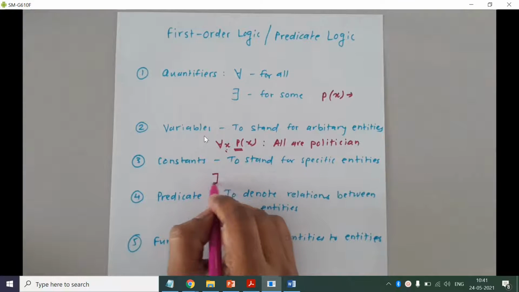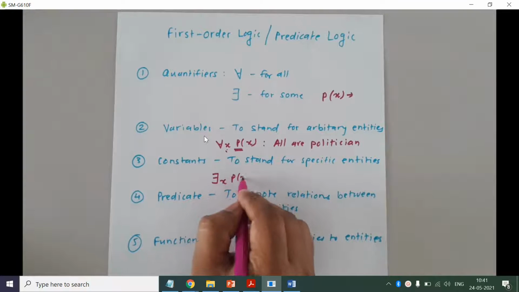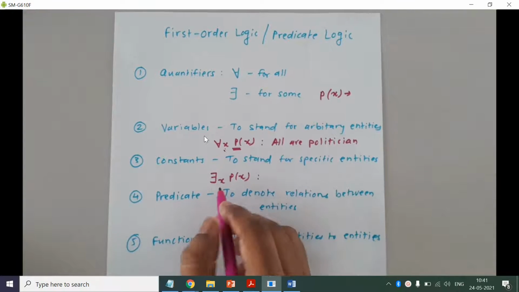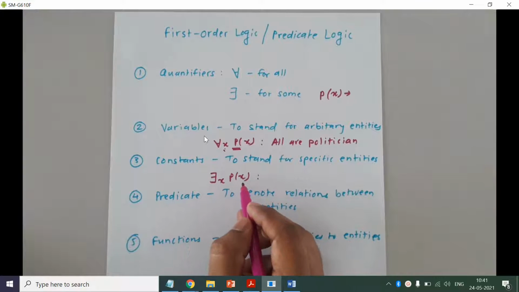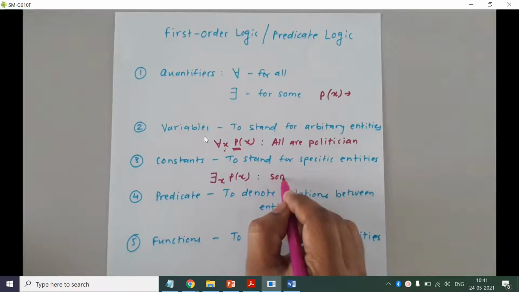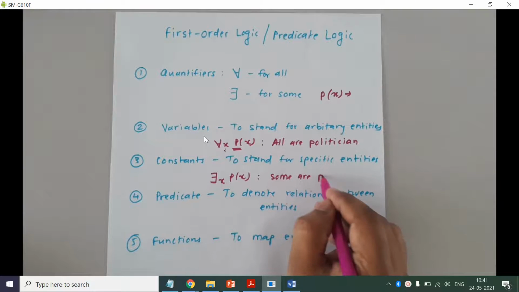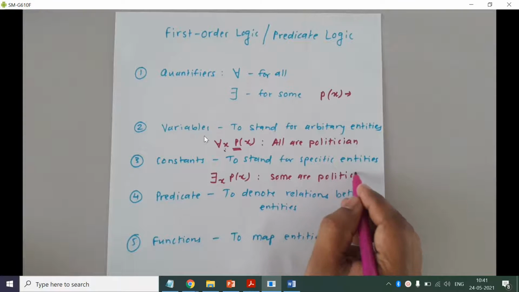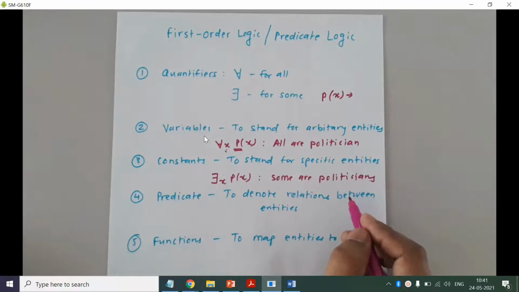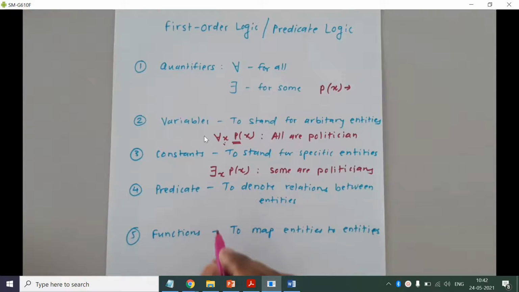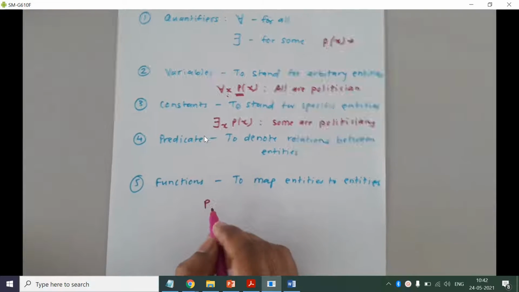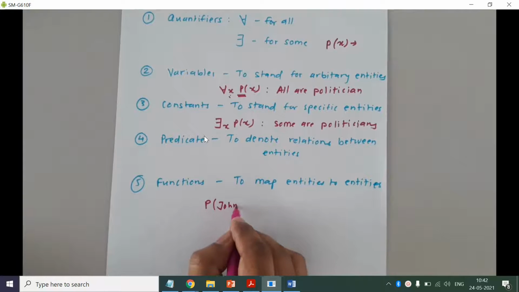Or we can have a sentence like this. There exist some people who are politicians. So we can say that some are politicians. And we can talk about one particular entity also.